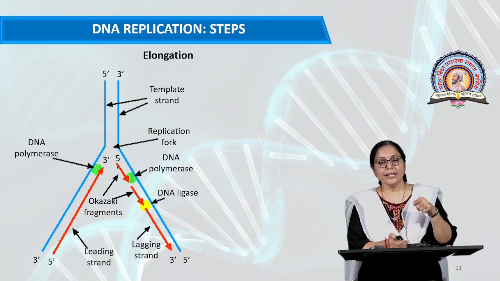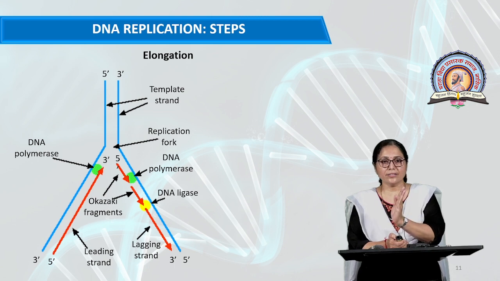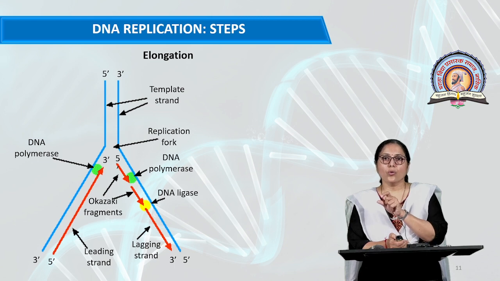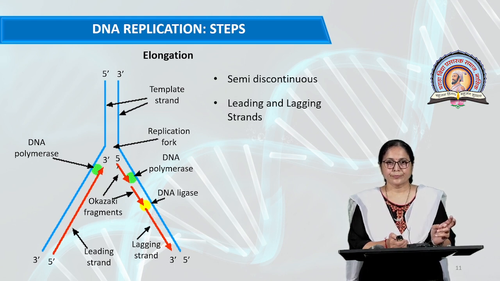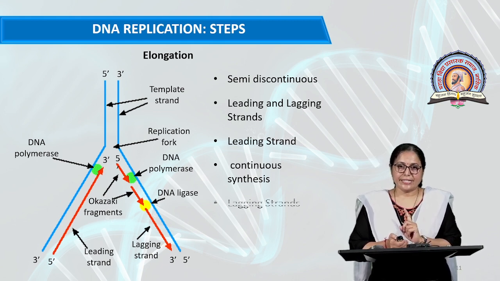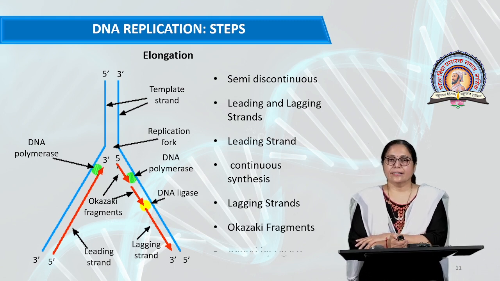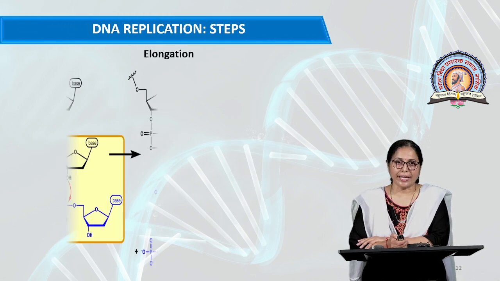So like this, the elongation takes place from 5' to 3', 5' to 3'. On the leading strand there is continuous synthesis of the daughter strand, and on the lagging strand there is formation of DNA fragments, the small threads that are the Okazaki fragments. They contain 1000 to 2000 deoxyribonucleotides. This is semi-discontinuous on the lagging strand: continuous synthesis on the leading strand, and semi-discontinuous synthesis on the lagging strand with formation of Okazaki fragments. These Okazaki fragments are joined by the enzyme ligase.